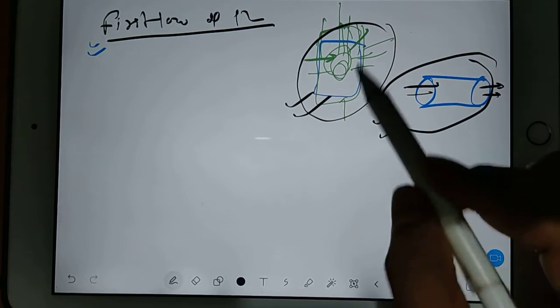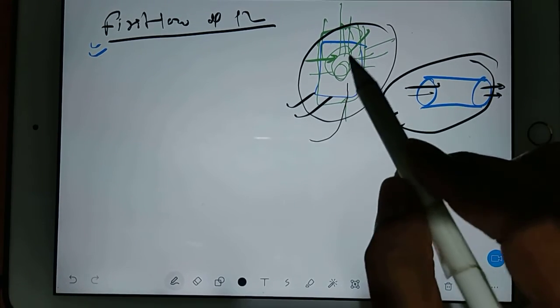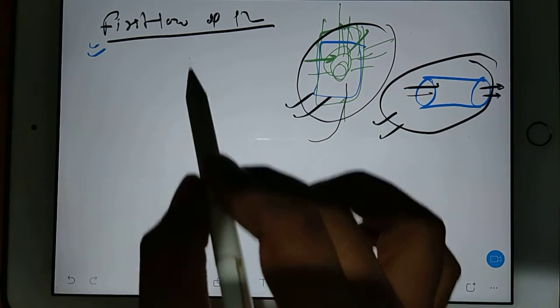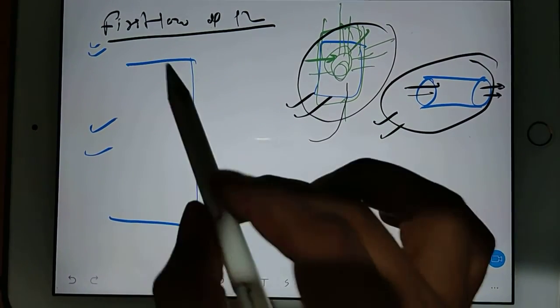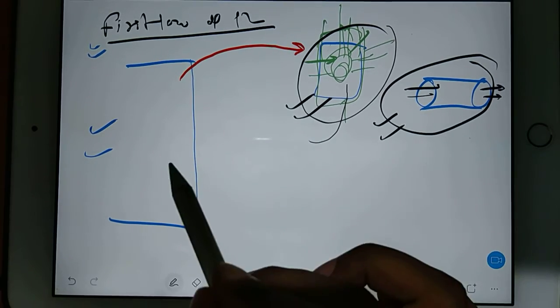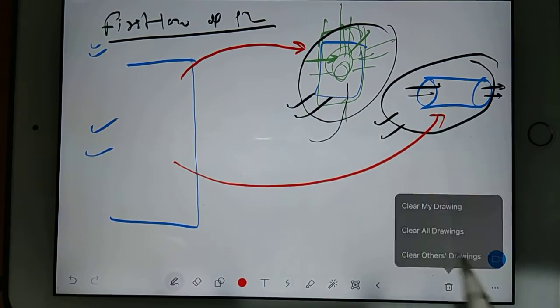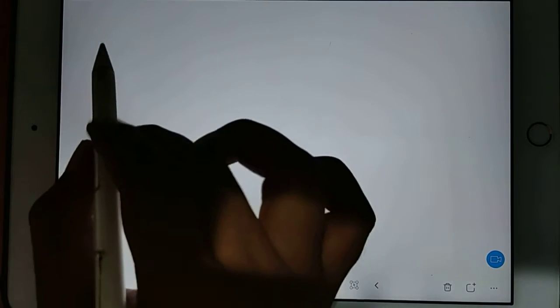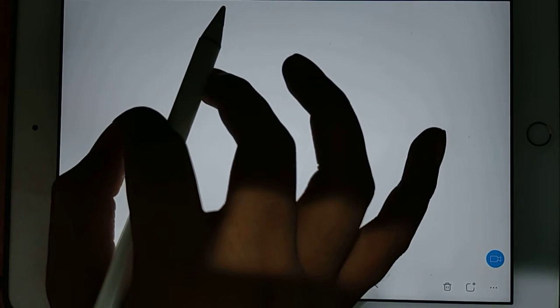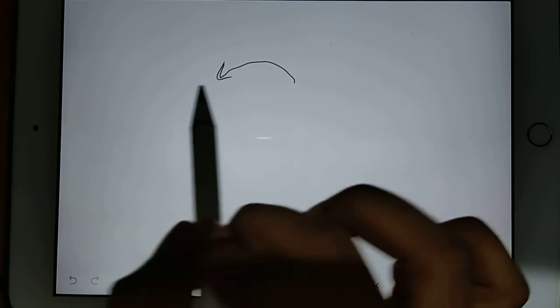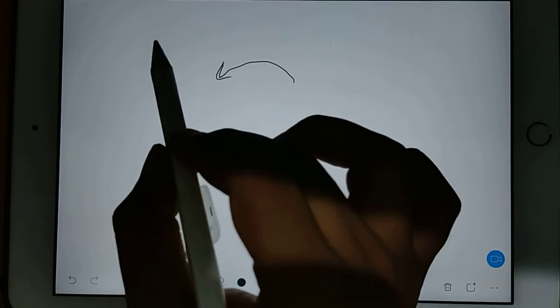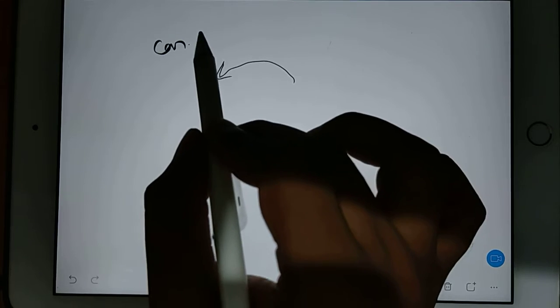So when you are applying the first law, first of all we have to understand what is the first law. Then we have to understand how to apply first law for closed system and how to apply for open system. So first I will teach you what is first law. So see guys, before understanding first law we should understand what is conservation of energy.